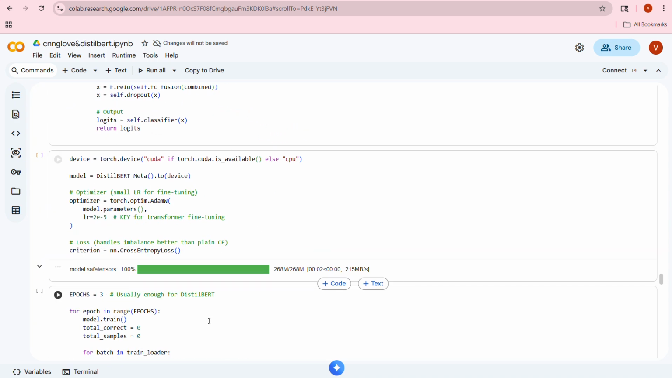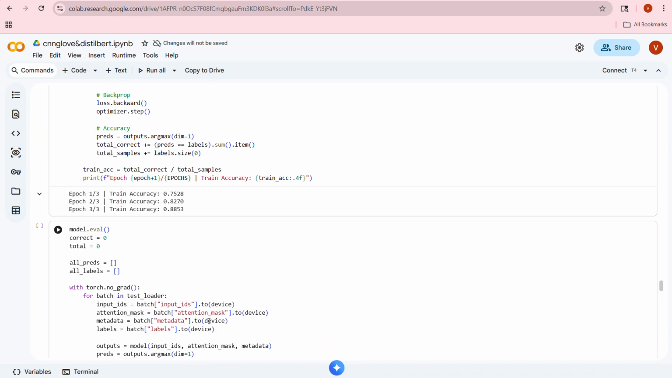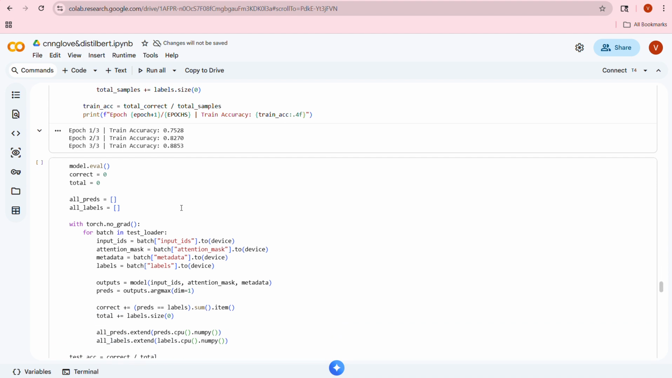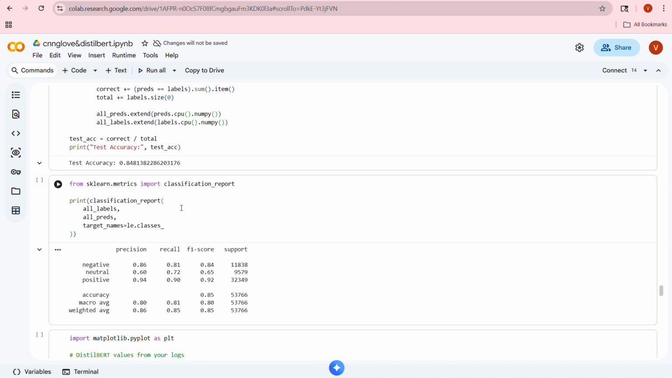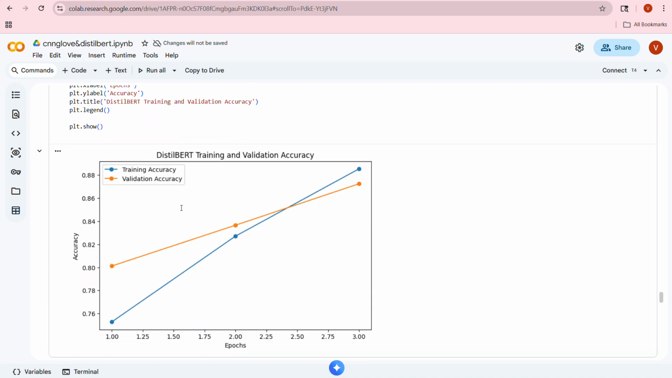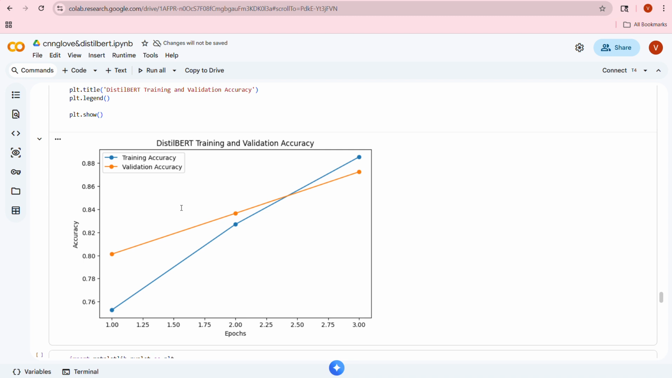Now I want to show you the results from the DistilBERT accuracies. We ran three epochs where we got a better accuracy, 0.88 train accuracy, and the test accuracy dropped to 0.84. It's better compared to the CNN and GloVe. Here is the visual representation of the graph between the DistilBERT training and validation accuracy.